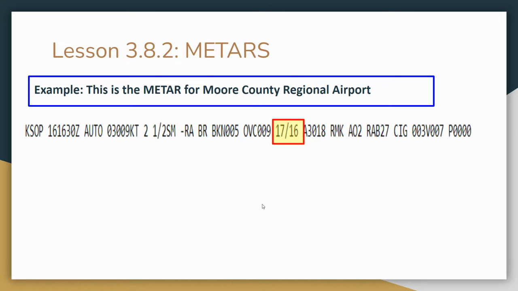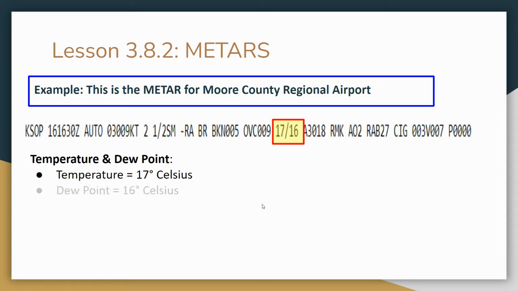Next up is the temperature. So the first number is actually going to be our temperature, and the second is going to be our dew point. So 17 degrees Celsius, and you'll want to know that for our temperature, and then 16 degrees Celsius for our dew point.